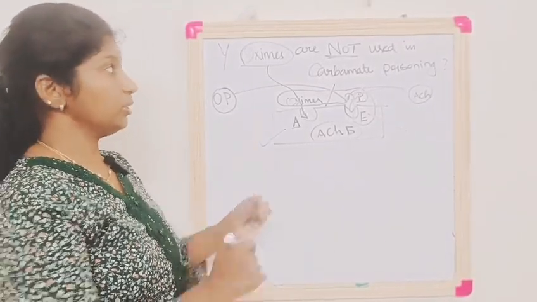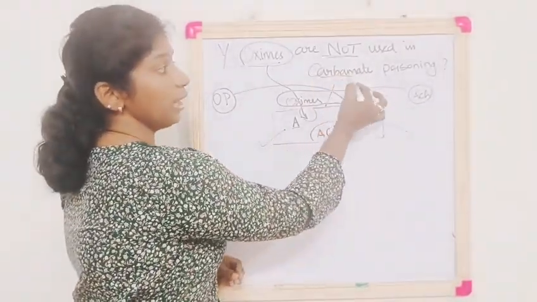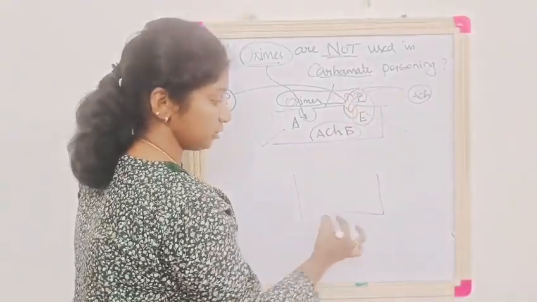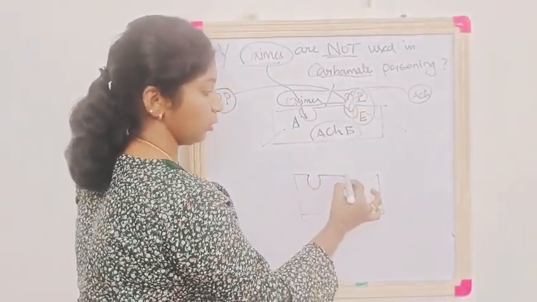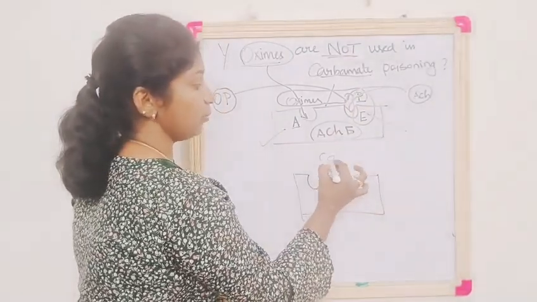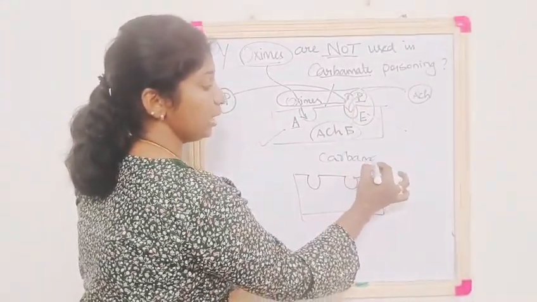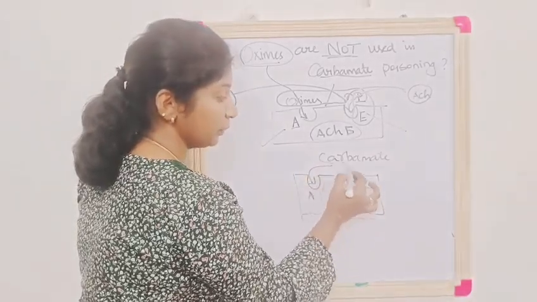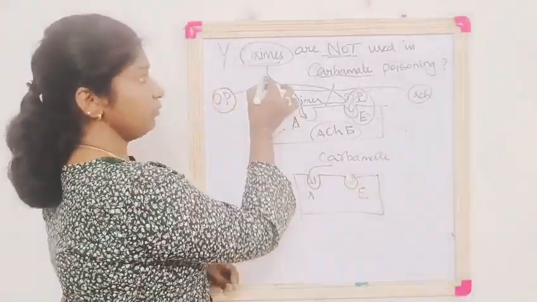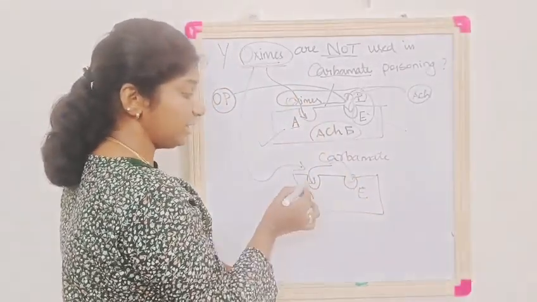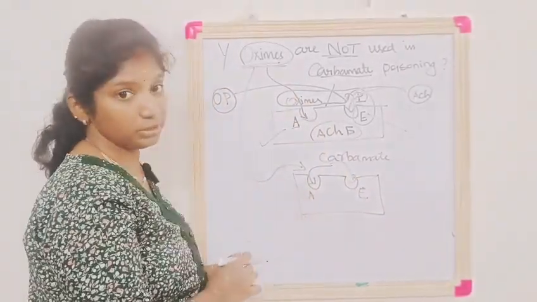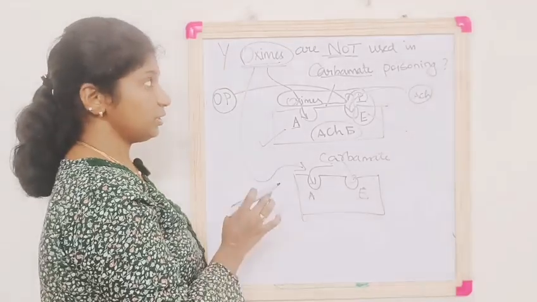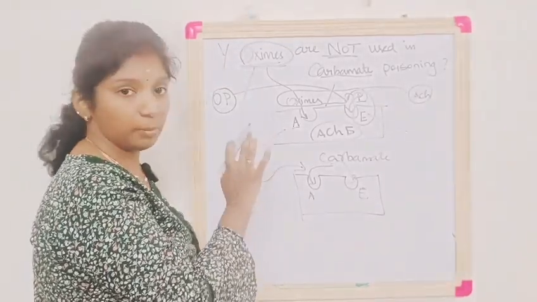But the question here is why oximes are not used in carbamate poisoning. Again, this is the acetylcholinesterase enzyme. The two sites are the anionic and esteric site. In case of carbamate poisoning, what happens? The carbamate comes and binds in both the anionic site as well as the esteric site. So if you give oximes, the oxime does not have any place to bind in the anionic site to produce its action. So that is the important reason why oximes are not given in carbamate poisoning.